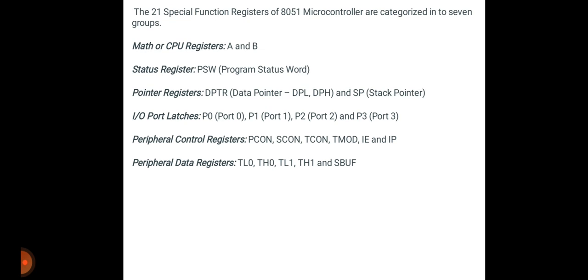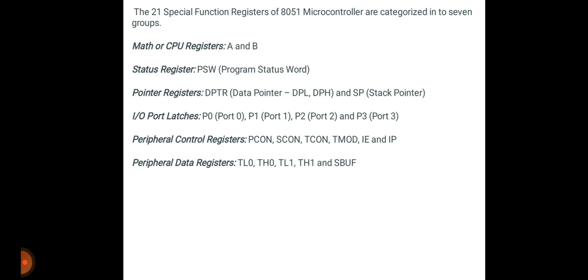There are many ways to categorize the 21 special function registers, but I find the following way appropriate. The 21 special function registers of the microcontroller are categorized into mainly 7 groups. The groups are: math or CPU registers, that is A and B. Then status register, that is PSW or program status word.